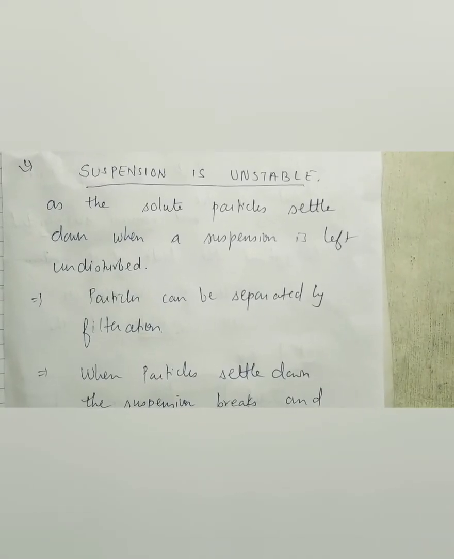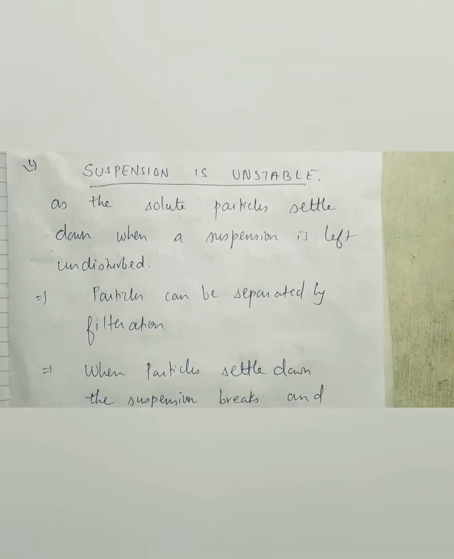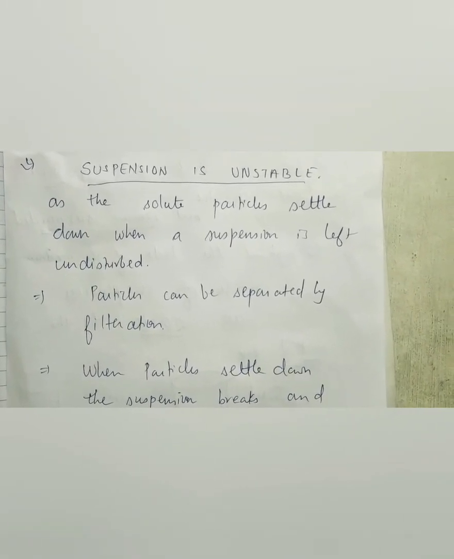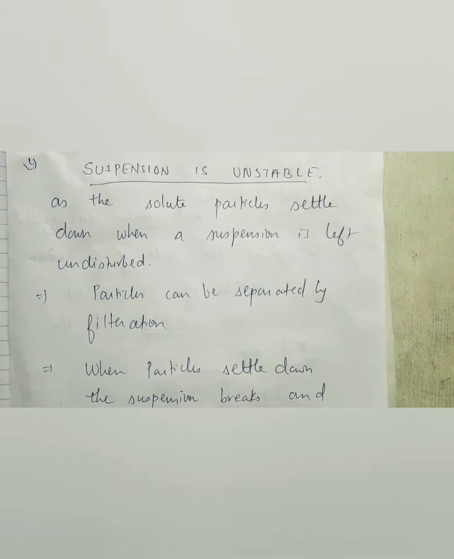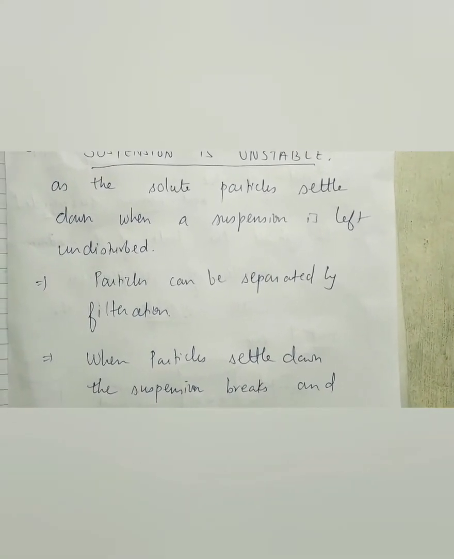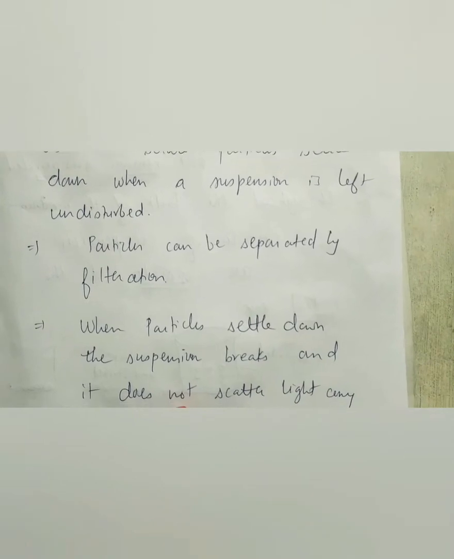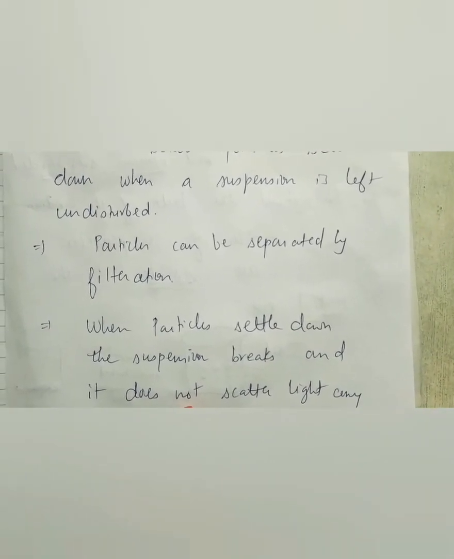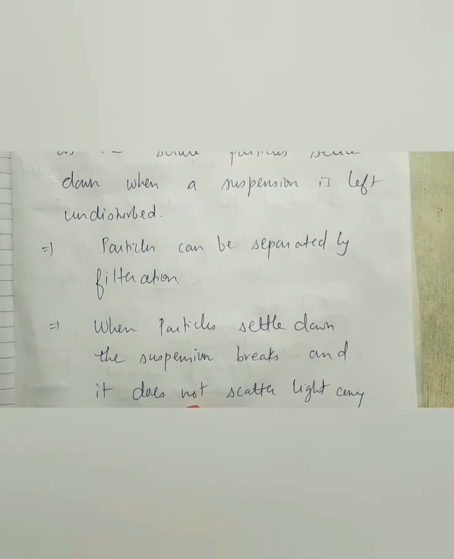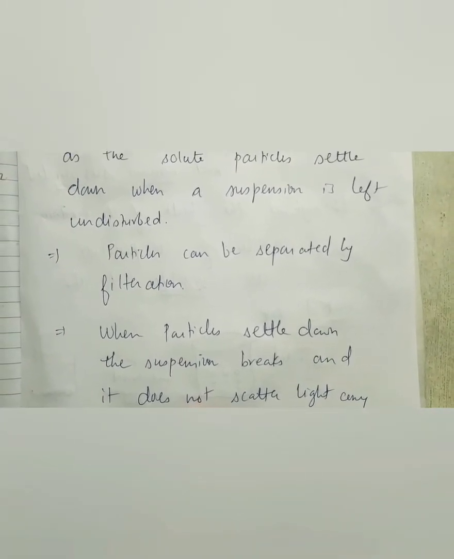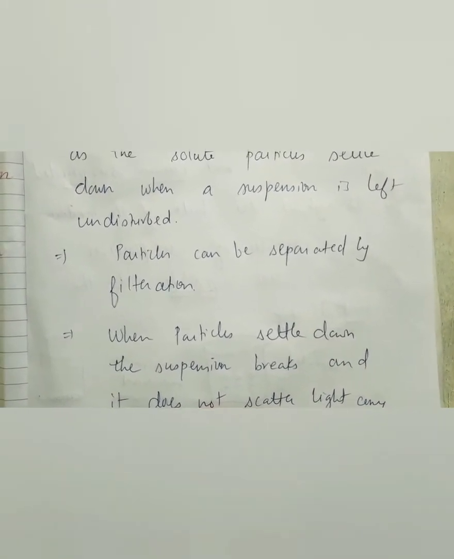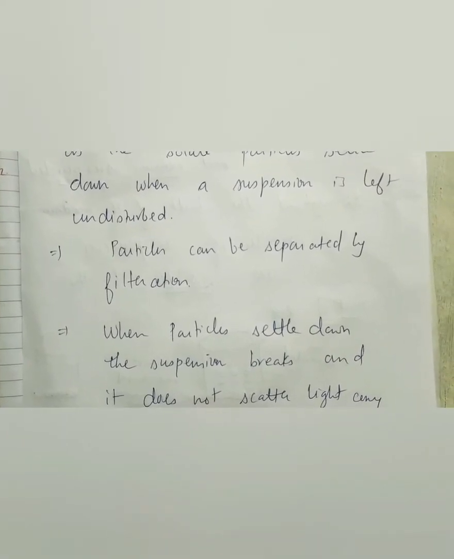So far we have discussed that suspension is unstable as the solute particles settle down when a suspension is left undisturbed. So it is unstable. Particles can be separated by filtration. When particles settle down, the suspension breaks and it does not scatter light anymore. So a suspension scatters light only when particles are suspended. If the particles settle down, it doesn't scatter the light anymore.